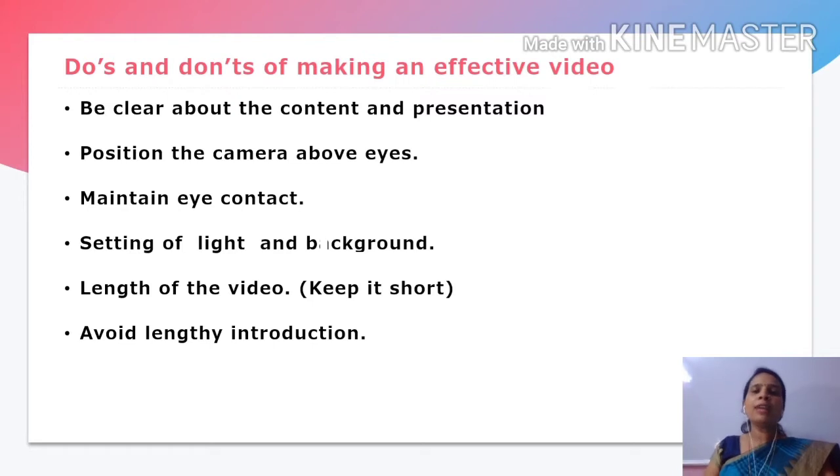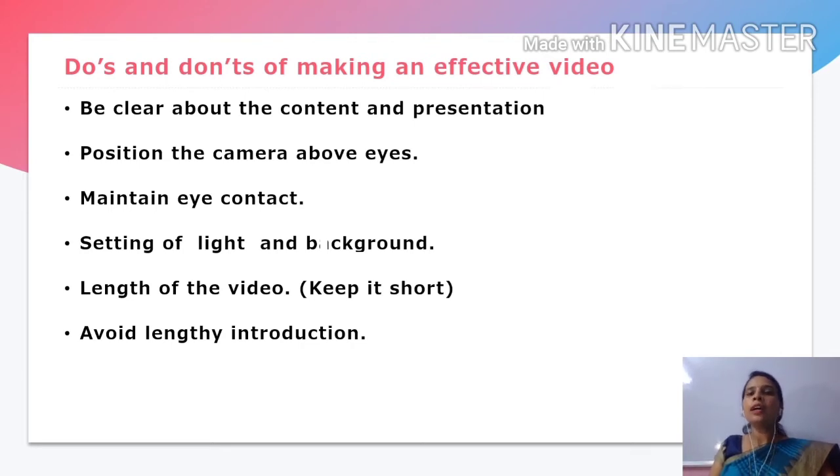So never give this lengthy introduction at the start of your video. It is better to give all this information in your slide in written text form only. Avoid lengthy introductions. So these are some tips with the help of which you can make your videos effective.